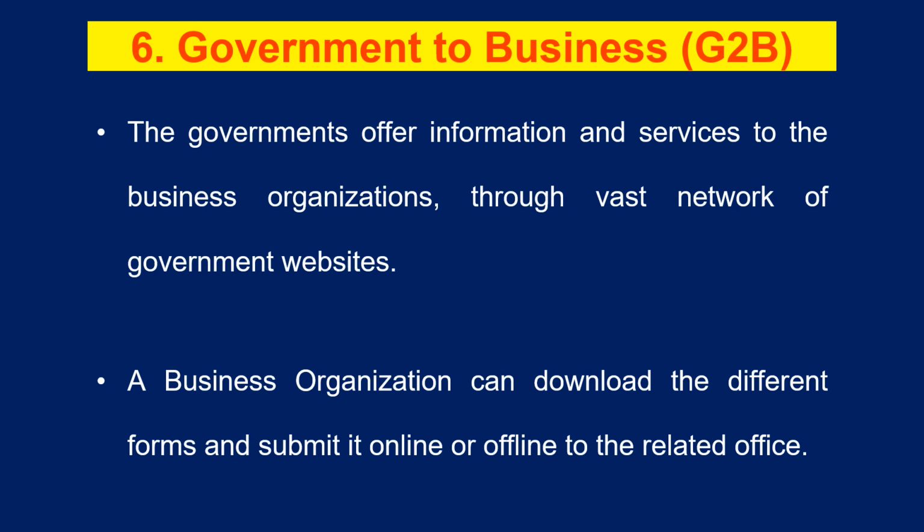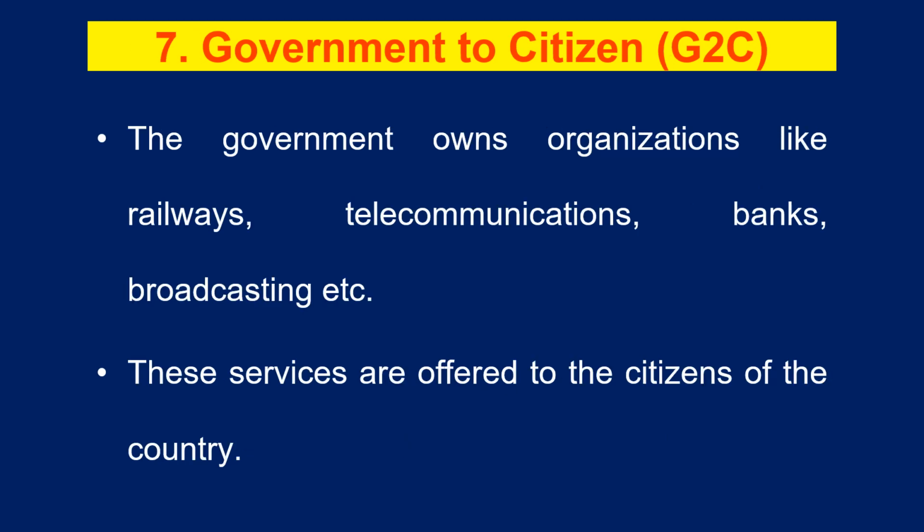And next model, it is government to business. That is, governments, whether it is a state government or central government, offer information or services to business organizations through a vast network of government websites. Then the business organizations can download different forms and submit them either in online format or in offline format to the registered offices. So that is about government to business.